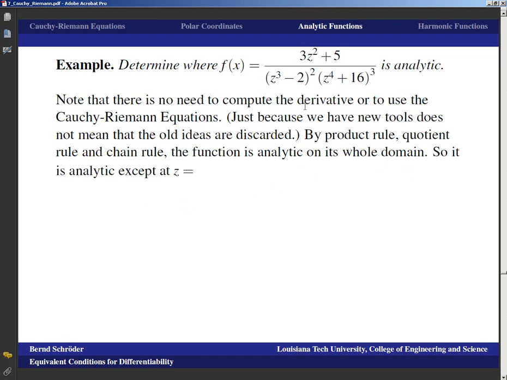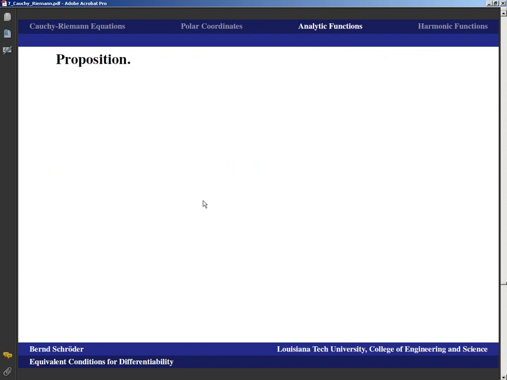And that means it is analytic except at the places where the denominator is not defined. And that is the case at the third root of 2 and the two other third roots of 2, which are third root of 2 e to the i 2 pi thirds and third root of 2 e to the i 4 pi thirds, as well as at the fourth roots of negative 16, which are 2 e to the i pi over 4, 2 e to the i 3 pi over 4, 2 e to the i 5 pi over 4, and 2 e to the i 7 pi over 4.